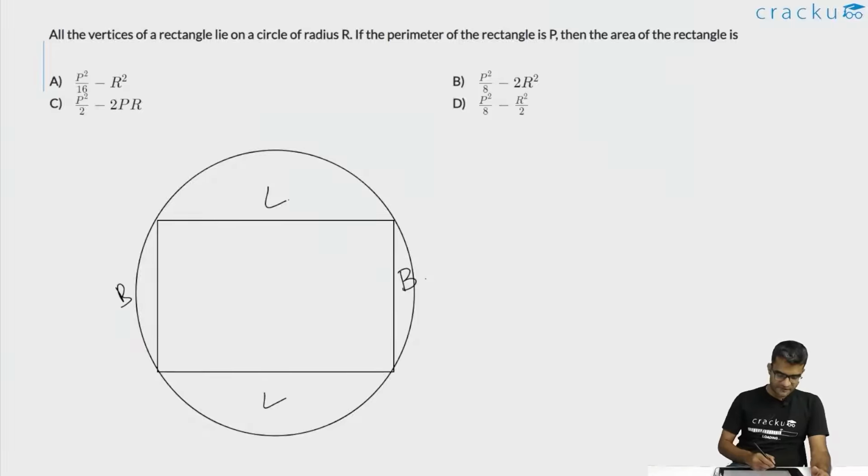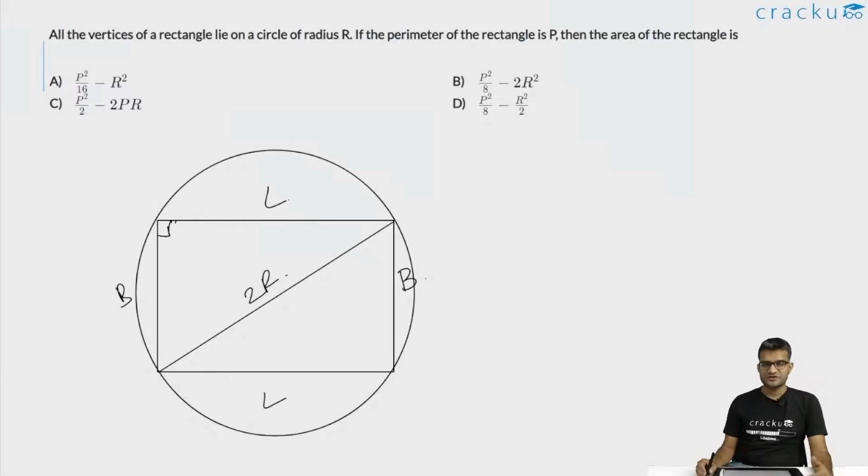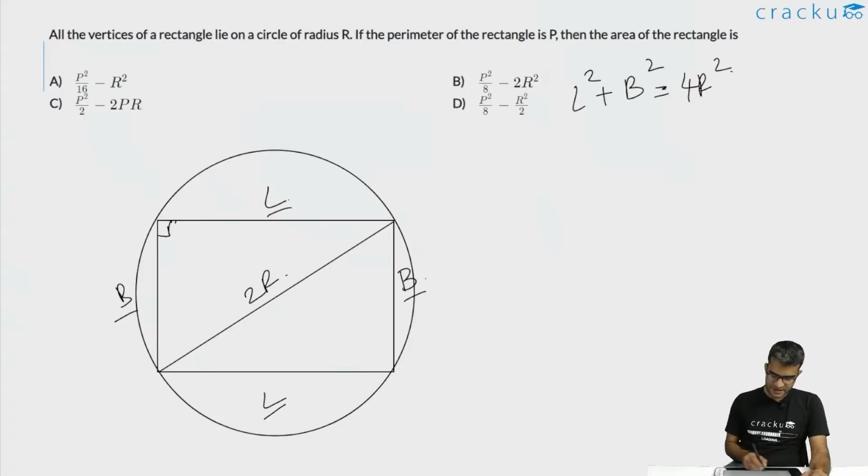Now if you connect one of the diagonals, this diagonal will be a diameter of the circle. So the length of this diagonal will be 2r, and this is 90 degrees. So using Pythagoras theorem, L square plus B square is equal to 4r square. And we are also given the perimeter of this rectangle. The perimeter will be L plus B plus L plus B. So L plus B will be equal to perimeter divided by 2. Using these two equations, we are required to calculate the area of the rectangle.